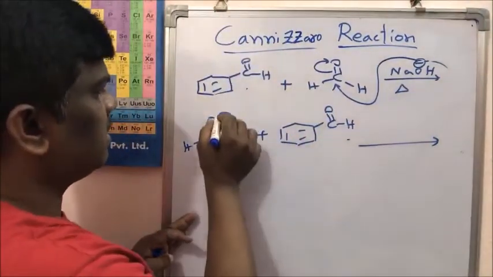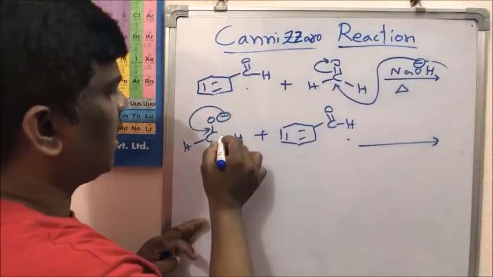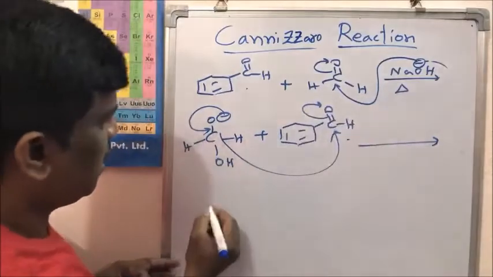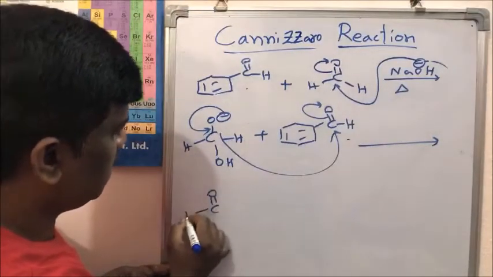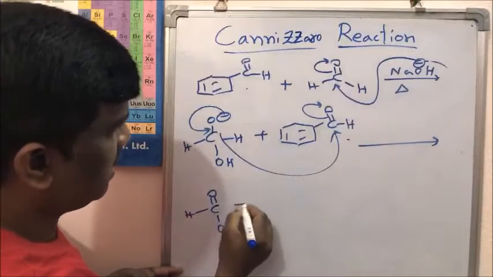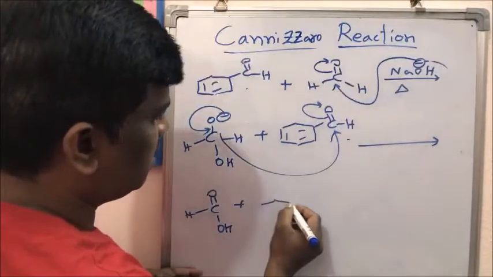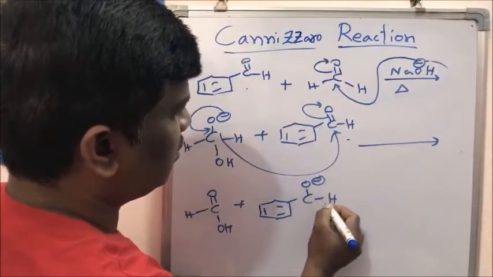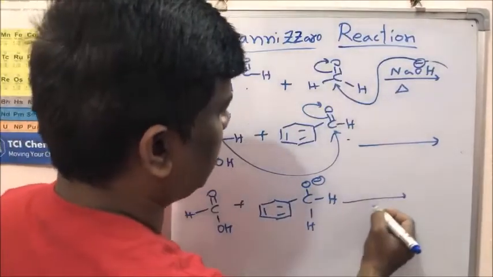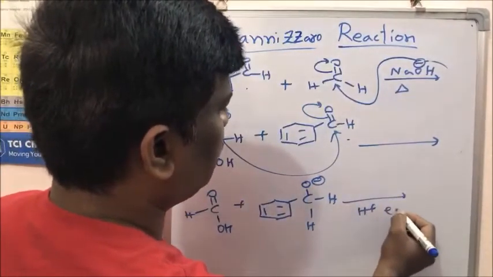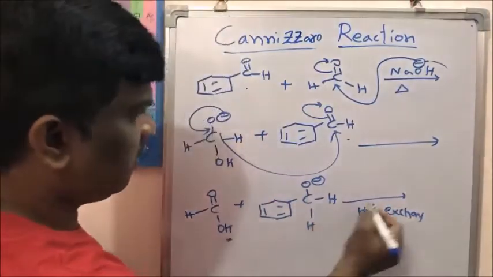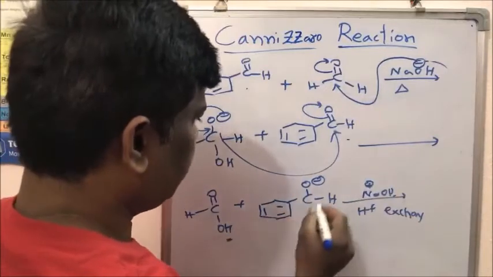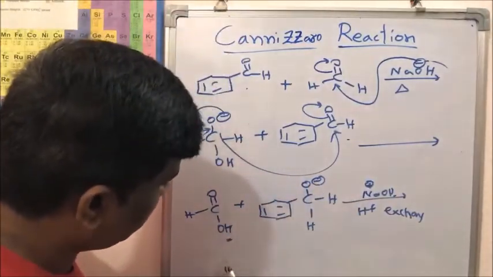This O minus pushes and the hydride comes here, forming formic acid, and this hydrogen is coming here. We are getting proton exchange. As I said just now, this proton exchange will take place. NaOH is there, so this sodium plus will come here and the H plus goes to give formic acid.